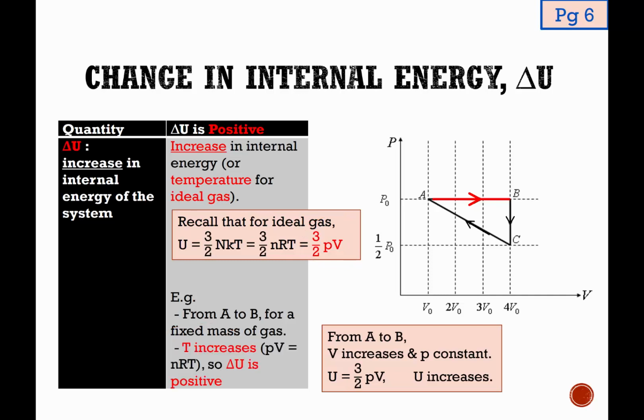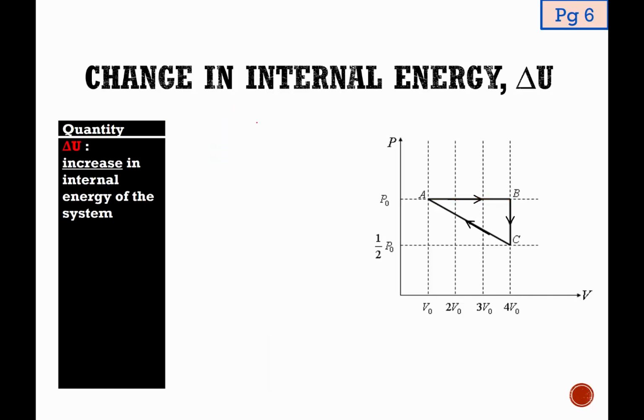Alternatively, we can also look at the ideal gas equation PV equals nRT. Since we are talking about a fixed mass of gas, my n is a constant, but my pressure is also constant based on the change in state from A to B, while volume is increasing. So based on the left-hand side, we know that the left-hand side must be increasing. On the right-hand side, n being a constant and R also a constant, I know that my temperature must also be increasing. And since we know that for an ideal gas U is proportional to T, temperature increasing means that internal energy must also be increasing. So it also means that delta U must be positive.